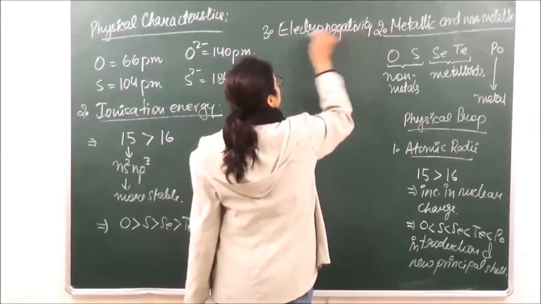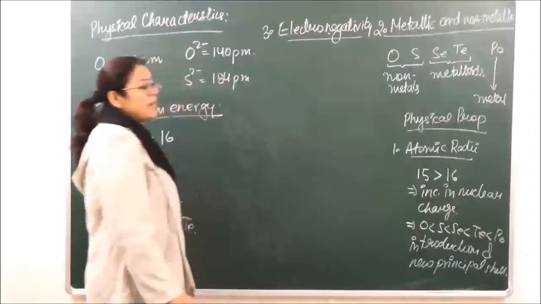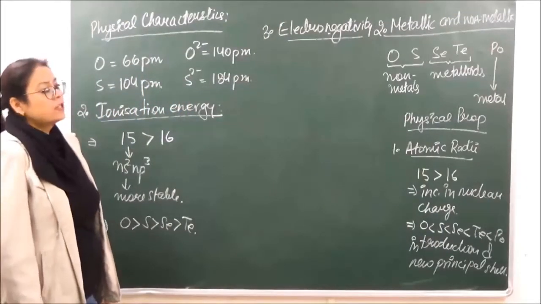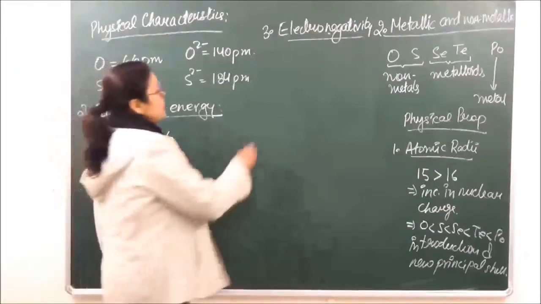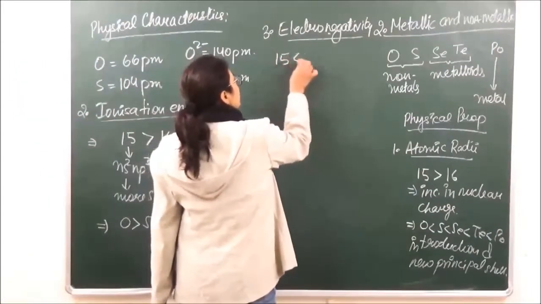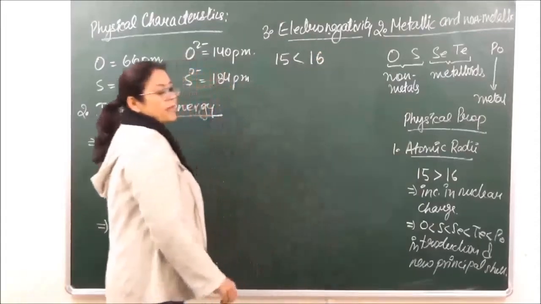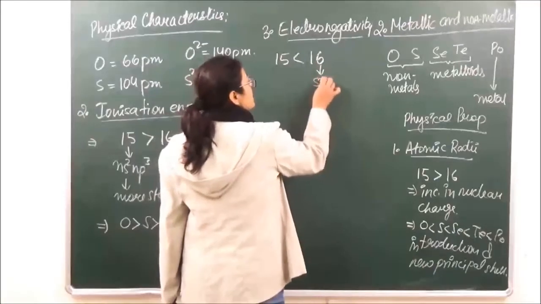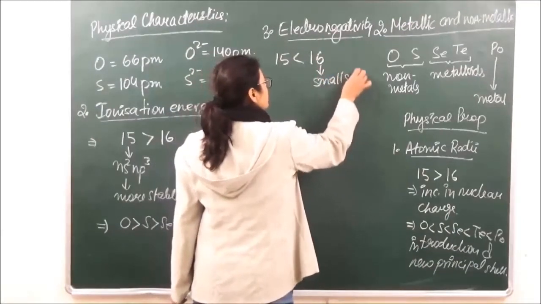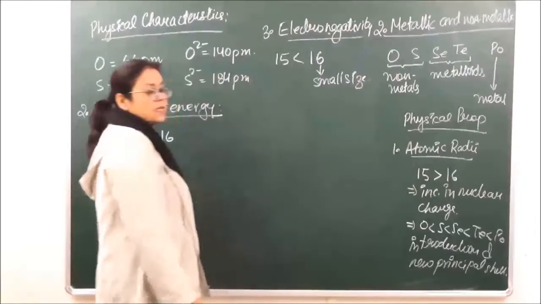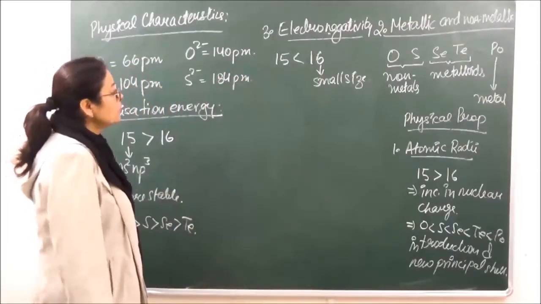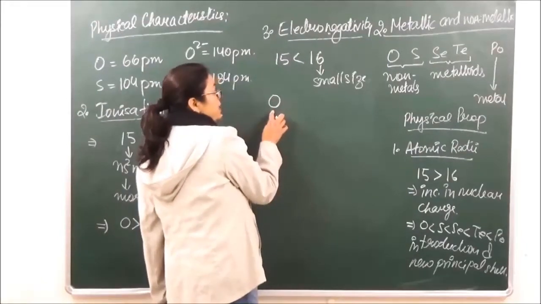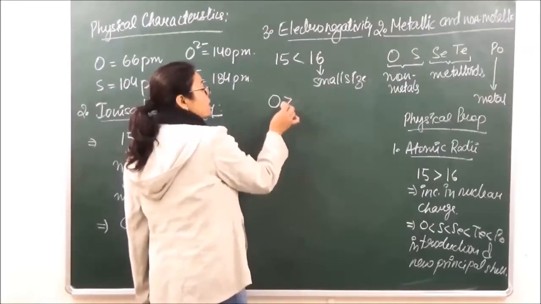क्या होती है electronegativity? It is the tendency to attract the shared pair of electrons towards itself. That is electronegativity. When we are talking of electronegativity, group 15 is less electronegative with respect to group 16 because of the smaller size of group 16. However, when we are going down the group, oxygen की जो electronegativity है, that is going to be the largest.